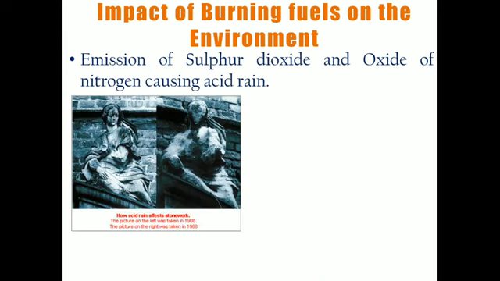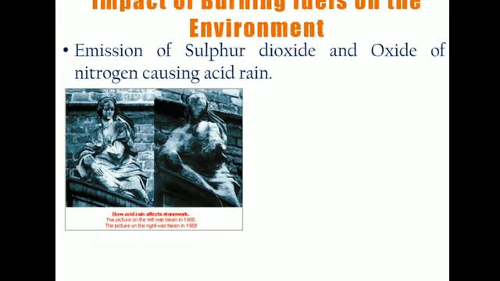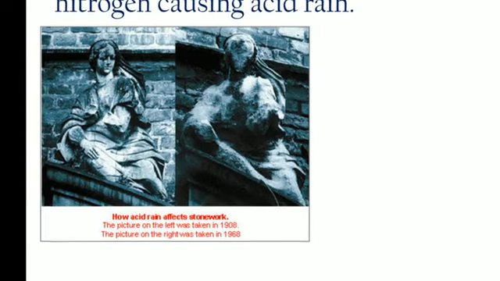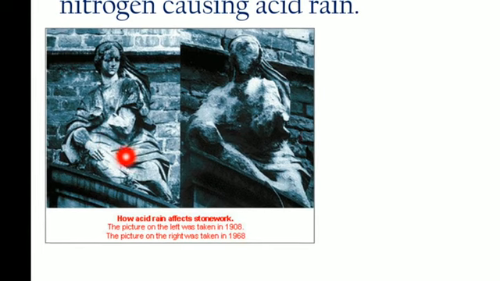And when this acid rain falls upon monuments, like in this picture of Germany, the left side picture was taken in 1908 and the other in 1968. After 60 years, this deterioration occurred because of the acid rain effect.